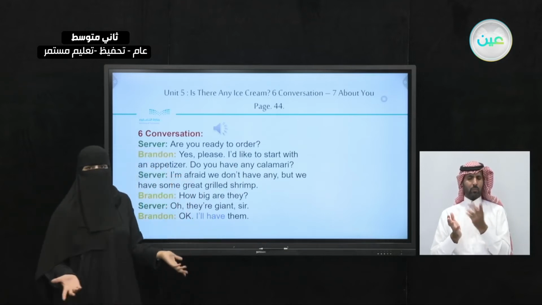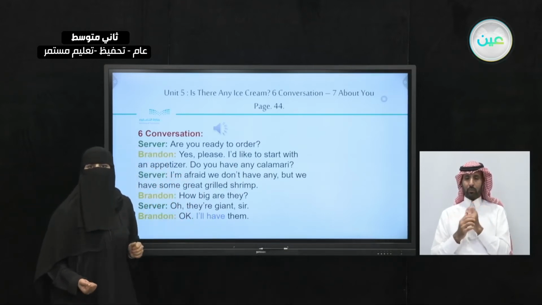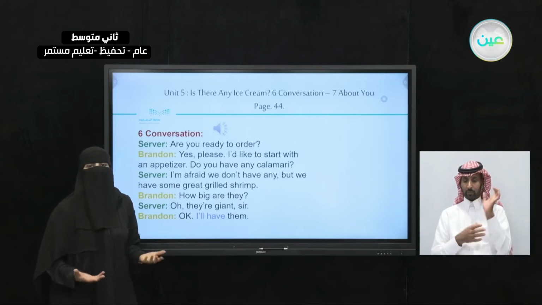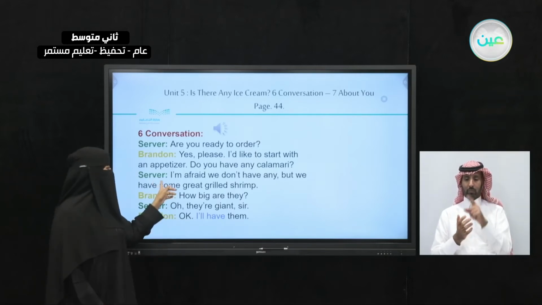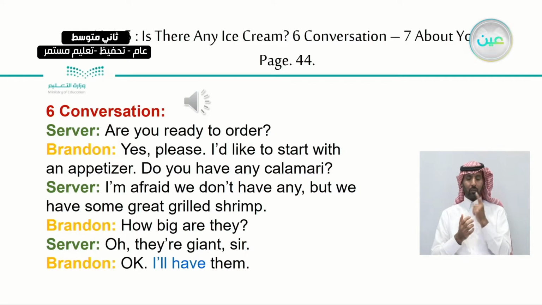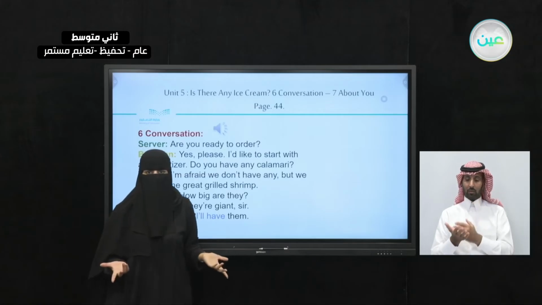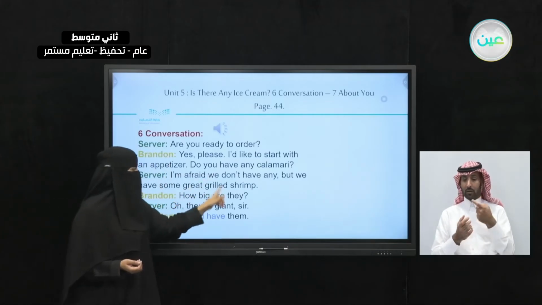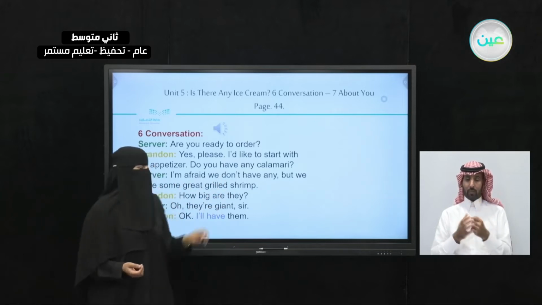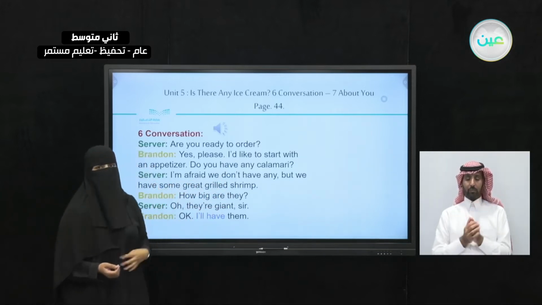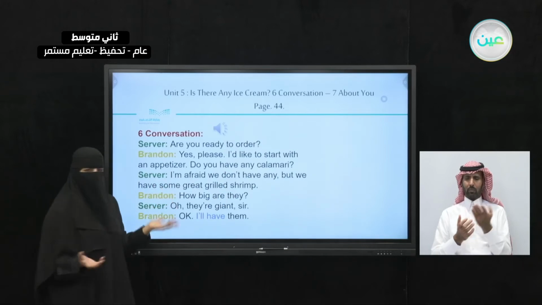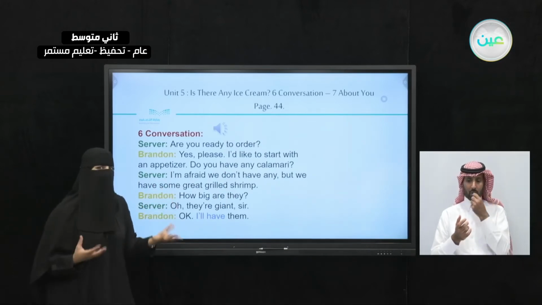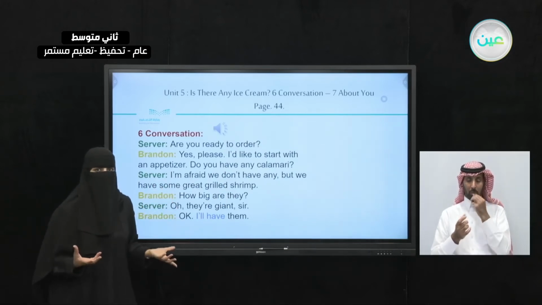But what did the server, or the waiter, say? What was the answer? He said, I'm afraid we don't have any. But what is the replacement for it? But we have some great grilled shrimp. He also wants details about this replacement, right?